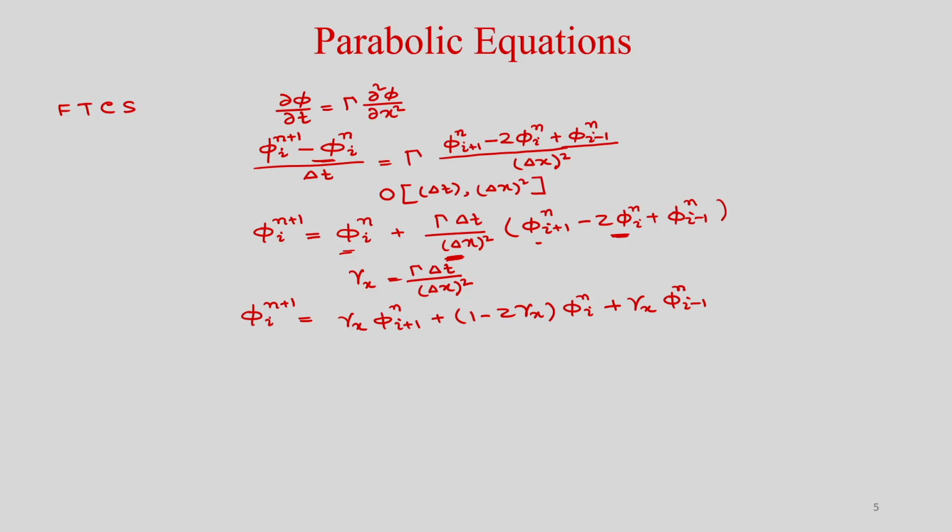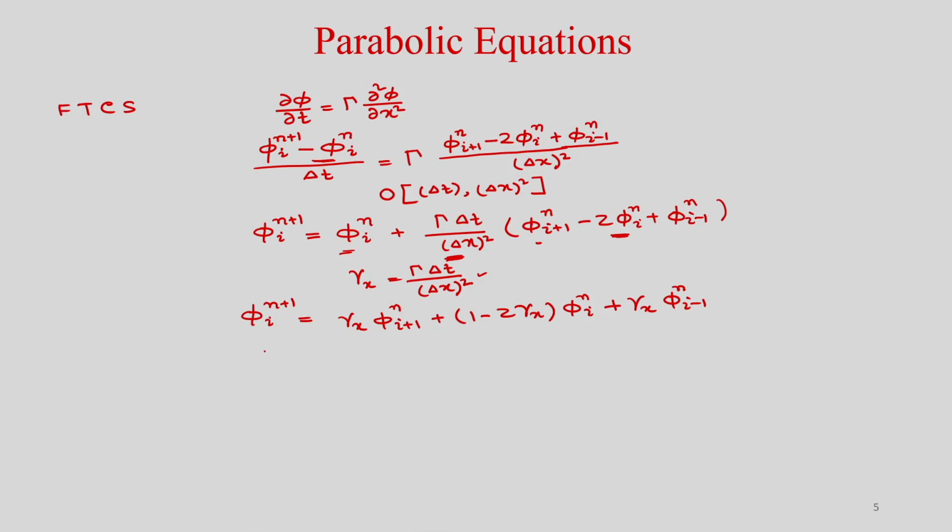One unknown is on the left hand side and the right hand side is all known from the previous time level n. Gamma x is gamma delta t by delta x square, where gamma is the diffusion coefficient, delta t is the time step and delta x is the spatial step size. If you do the stability analysis for this scheme, which we will learn later, we can show that the solution is stable when gamma x is less than or equal to half.